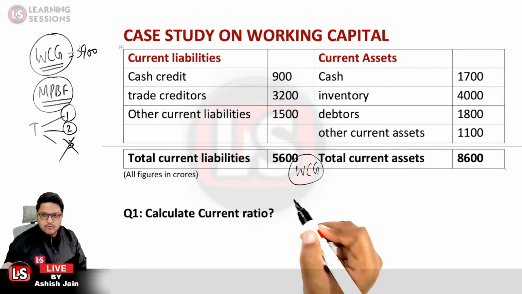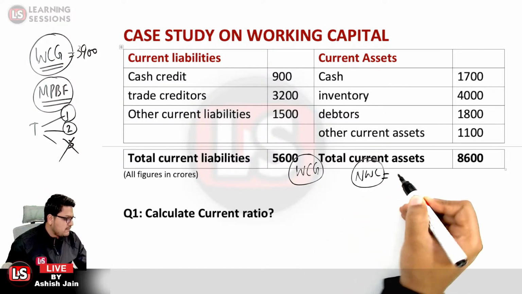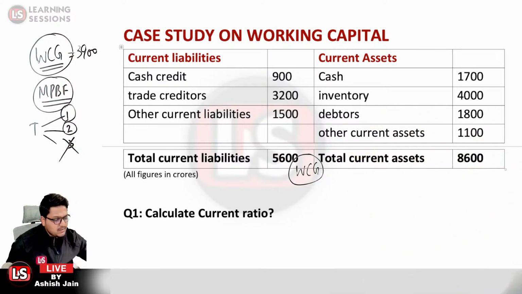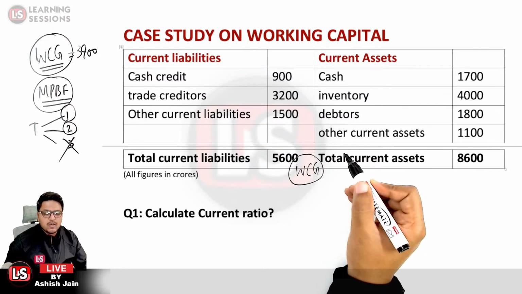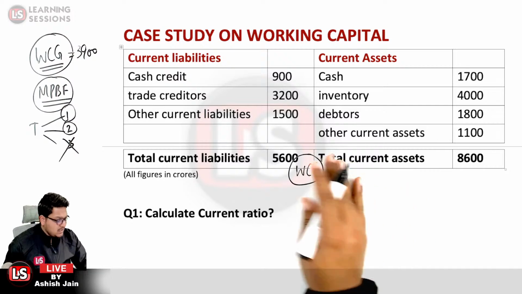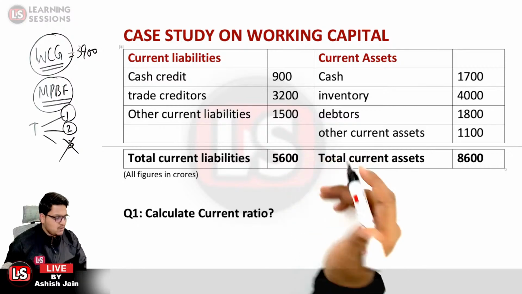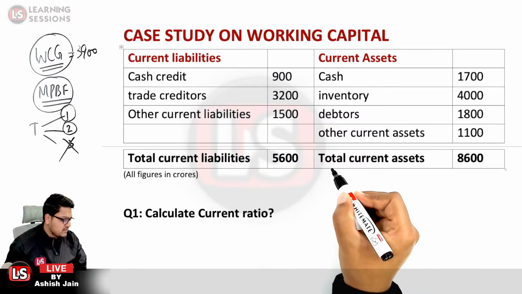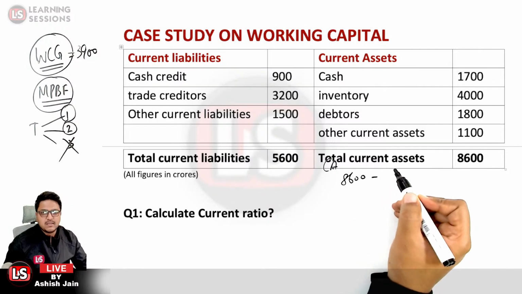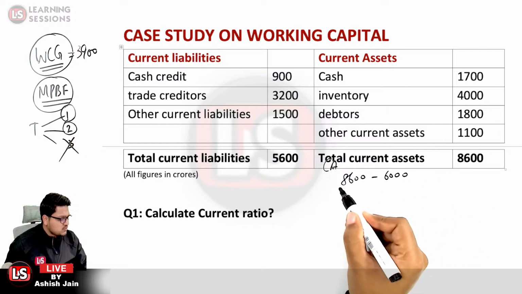Why working capital gap? First of all, let me give you a conceptual clarity that net working capital is the capital that is available with the firm right now. And working capital gap is the amount for which the firm must be visiting the bank. If I consider the current assets to be 8600, as per this question itself, and further if I consider the current liabilities to be 6,000 other than the bank borrowings, what will be the working capital gap?